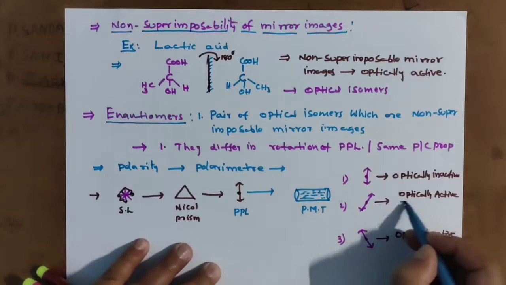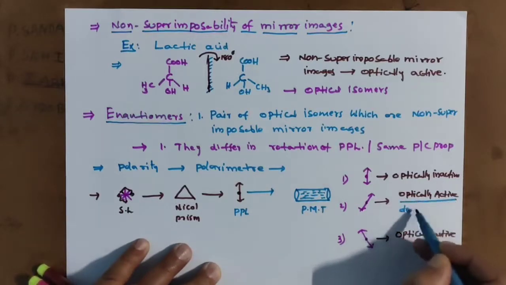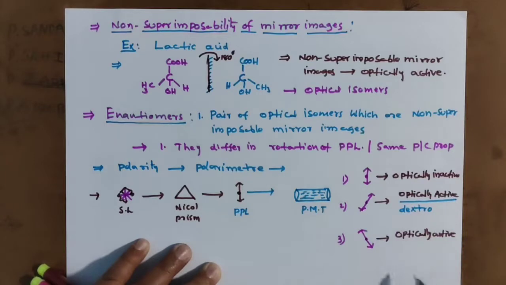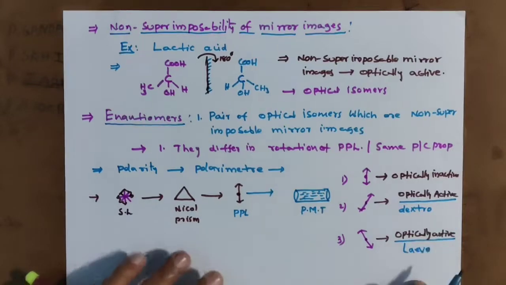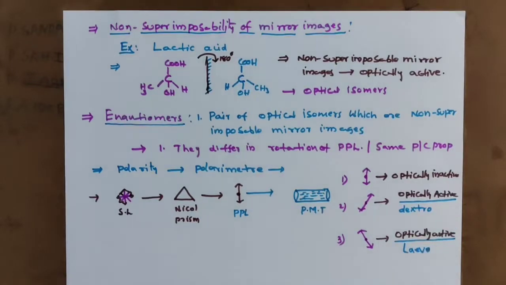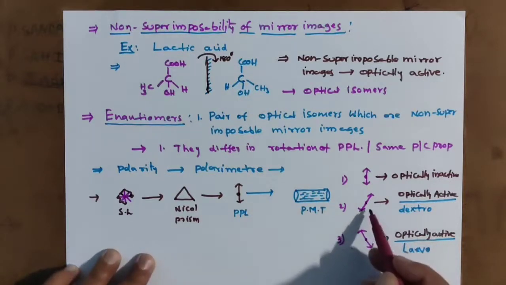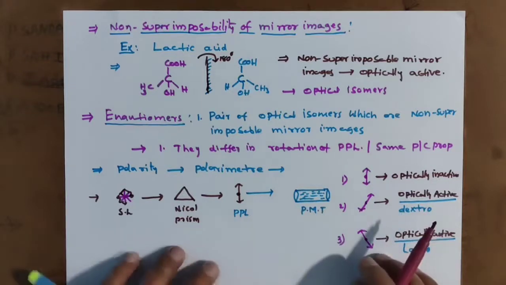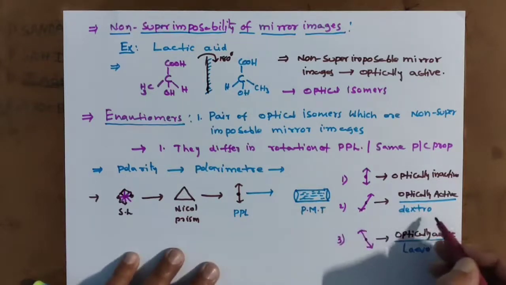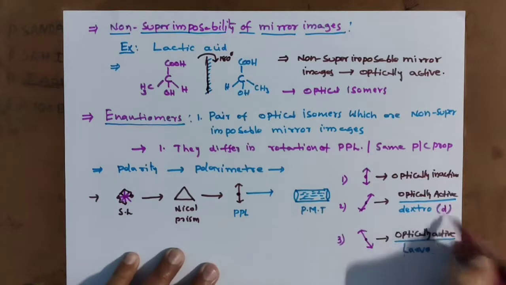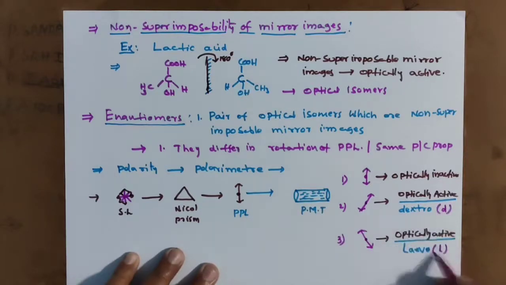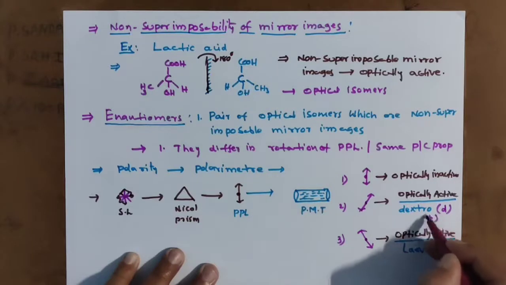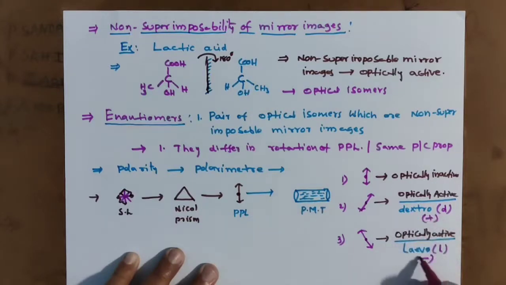Clockwise rotation is dextrorotatory and anti-clockwise rotation is levorotatory. Dextrorotatory is nothing but clockwise movement. This we call the D form, and levorotatory the L form. The D form is shown with plus, the L form with minus.